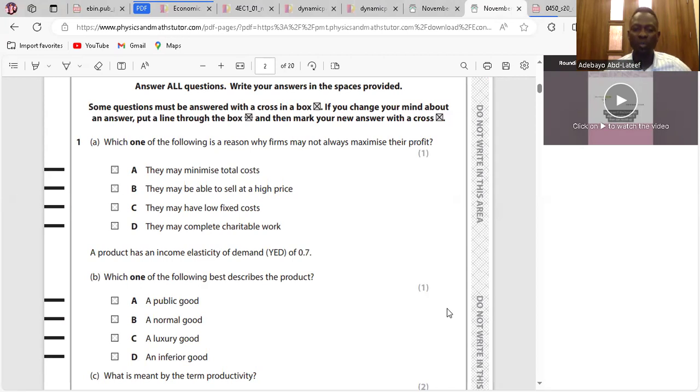They may complete charitable work. So completing charitable work means they have changed their objective. As a result, they might not be making profit. So the objective now might be social responsibility. Clear. So the answer is D.